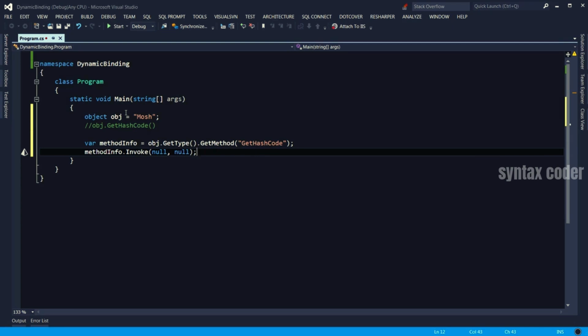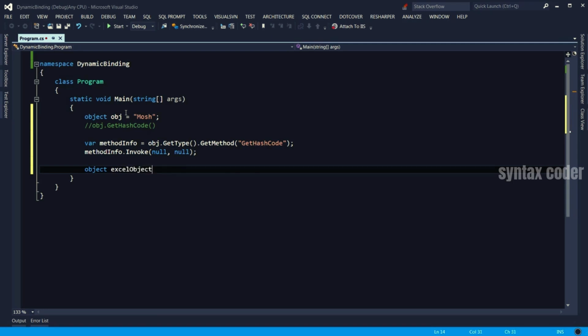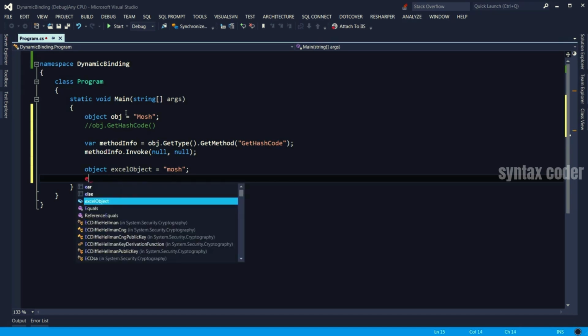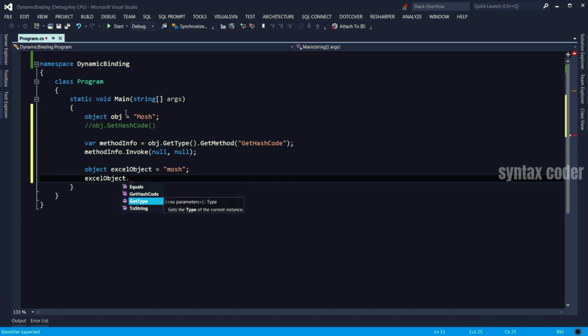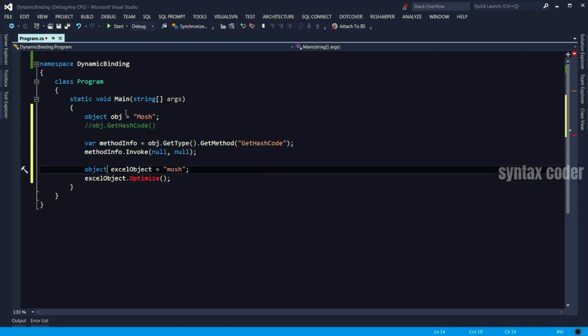The benefit of dynamic is that, let's say you're getting an Excel object and you know that that object should have some method called, I don't know, let's define an object here, Excel object. I set it to a string for now, just for simplicity, because I really don't have Excel objects here. But let's say, at runtime, that object should have a method called optimize, for example. You see that we get a compile time error because the object class here does not have a method called optimize.